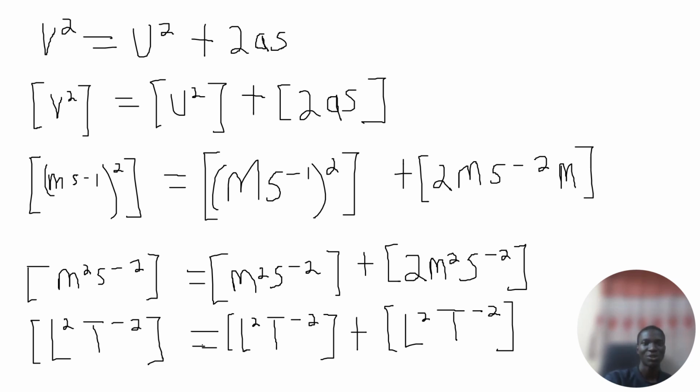Okay, and the last question for today will be on this.